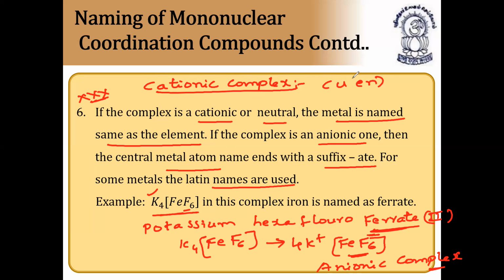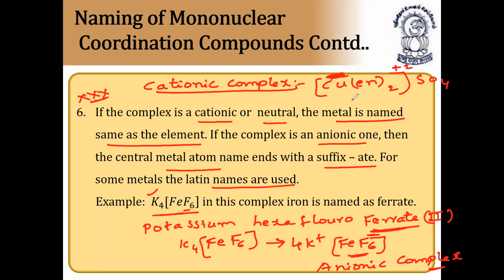[Cu(en)2] taken twice. Outside it is SO4. Here en is nothing but ethylene diamine. Ethylene diamine is a neutral ligand. So the charge of copper is +2, and the total complex charge is +2. So that's why we can say it is a cationic complex.